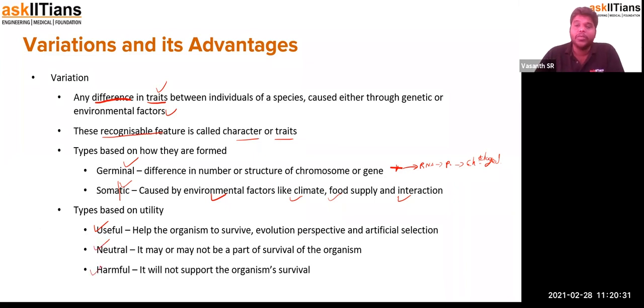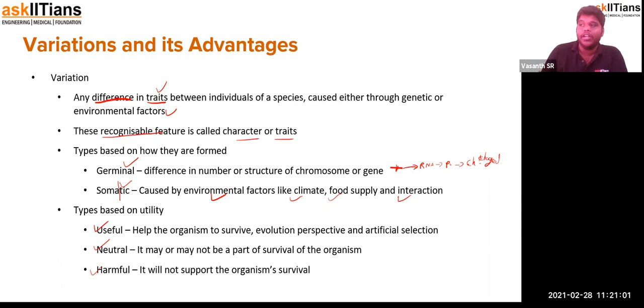The third one is the harmful one, where the change in the genetic material will literally kill or question the existence of the organism themselves. So we call them harmful. So there are 3 different types of variation that could be the result after the genetic material has gone through variation. It could be useful, it could be neutral, or it could be harmful. It could be any of these 3. Okay, so this is about variation.